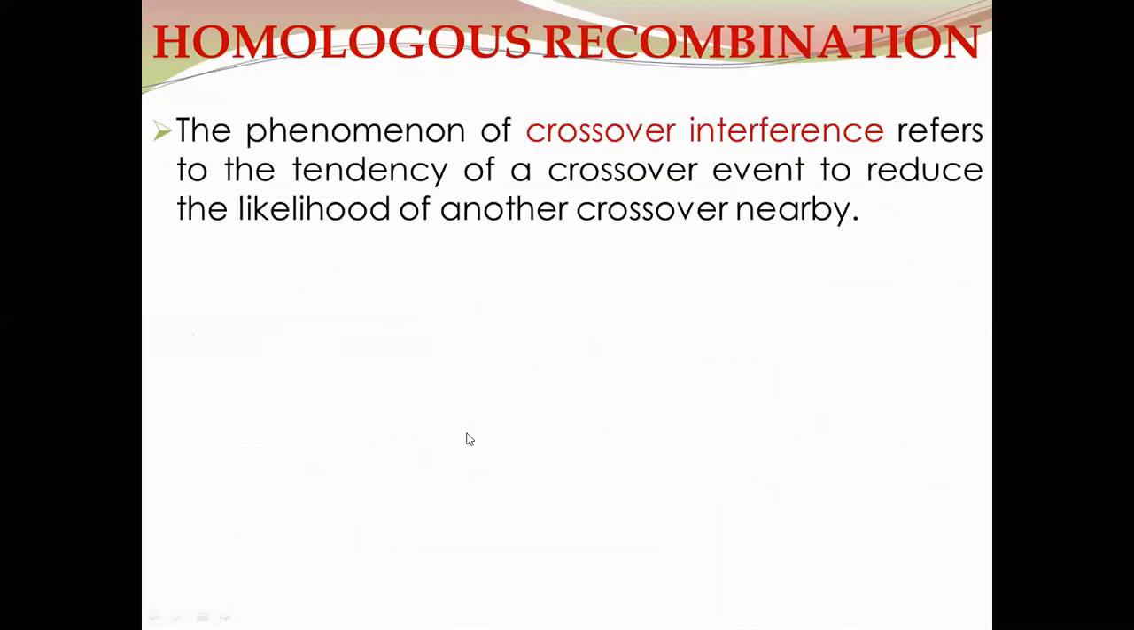And the phenomenon of crossover interference refers to the tendency of a crossover event to reduce the likelihood of another crossover nearby. So in an organism, if a crossover event occurs at a point, it reduces the tendency of another crossover event nearby. So a crossover event in a particular region of the genome reduces the likelihood of any other crossover near to it. This phenomenon is referred to as crossover interference.